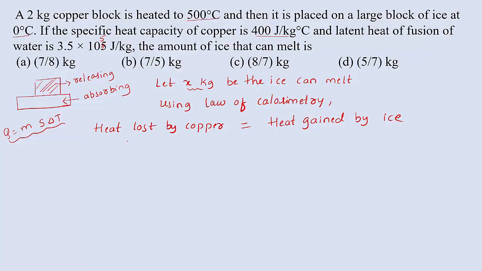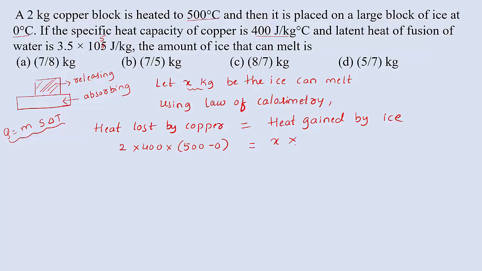Heat lost by the copper. So mass of the copper is 2 kg, 2 into specific heat capacity of copper is given, that is 400 into change in temperature. Here the copper block temperature is 500, so that means initially 0. So we can write 500 degrees Celsius minus 0 degrees Celsius is equal to heat gained by the ice. The amount of ice converted into water, we can take it as x into latent heat gained by the ice.